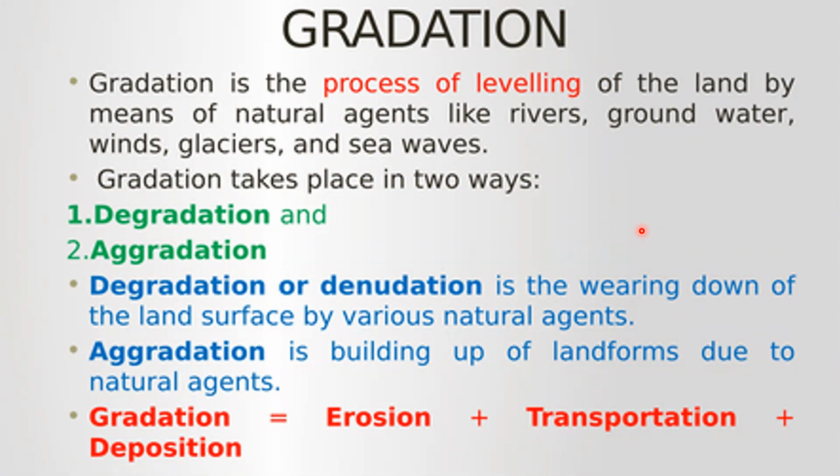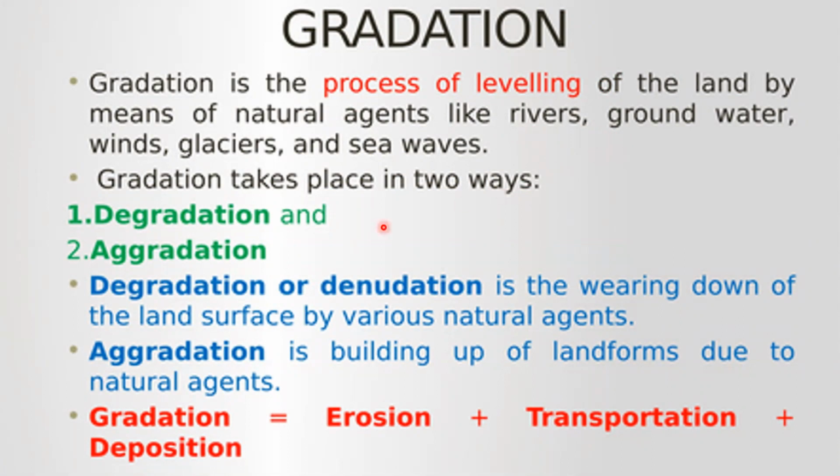In spite of the fact that gradation has continued for thousands and thousands of years, the land has not got leveled. This is because there is constant earth movement which raises mountains and plateaus, and therefore gradation is a continuous process of removing unevenness of the land surface and making it a level land. The agents of gradation are rivers, that is running water, wind, glacier, waves, and even underground water.